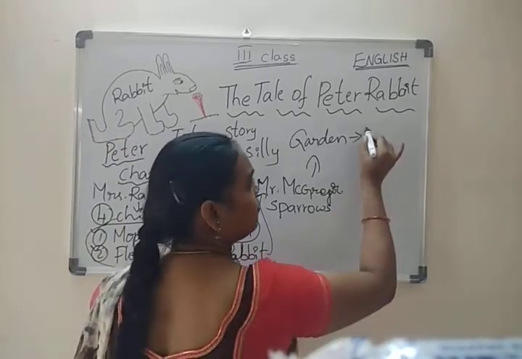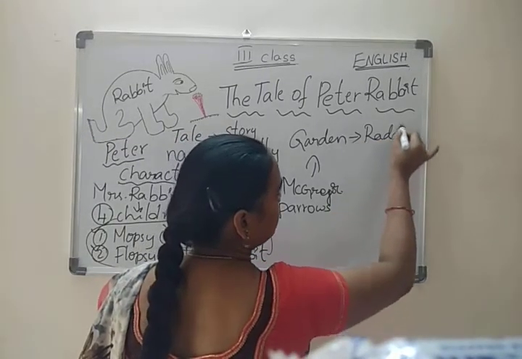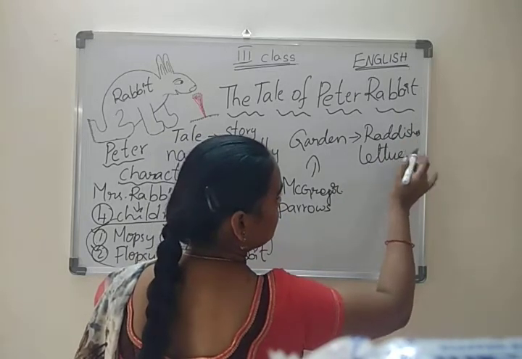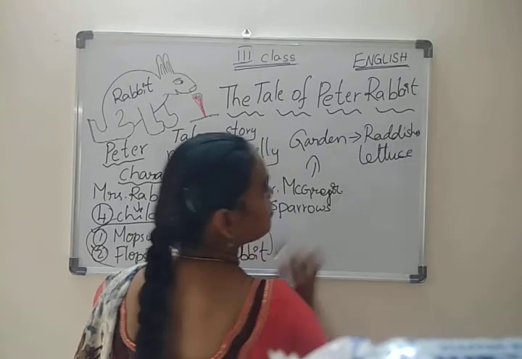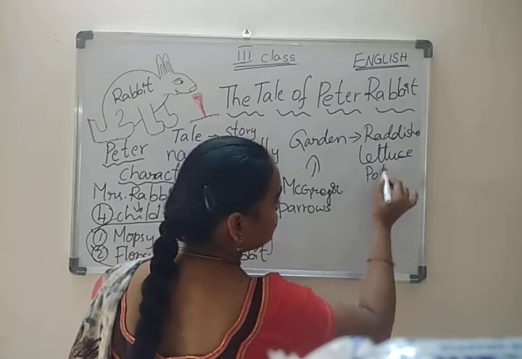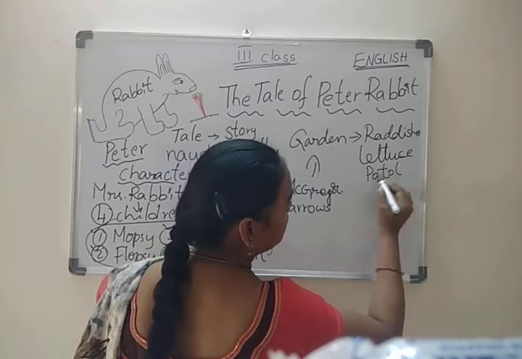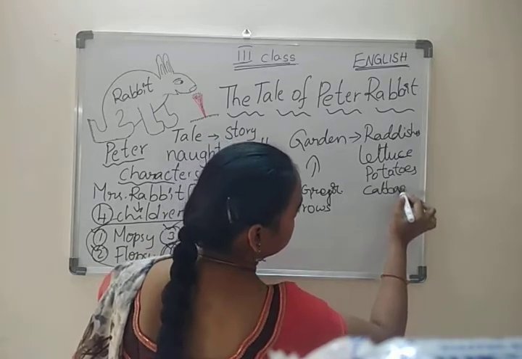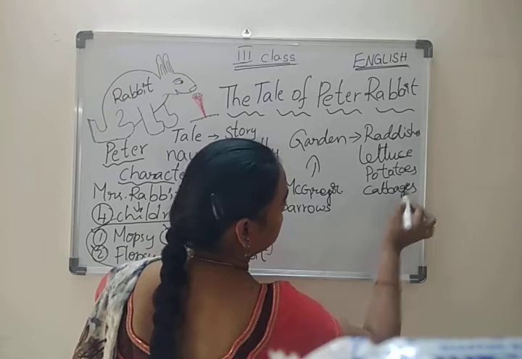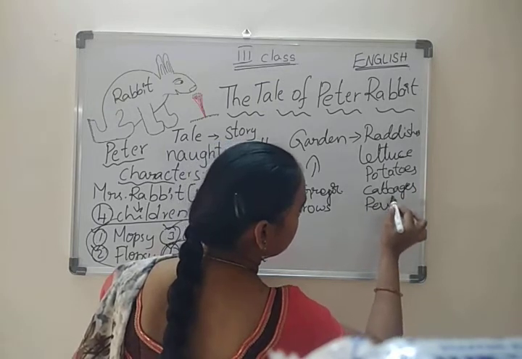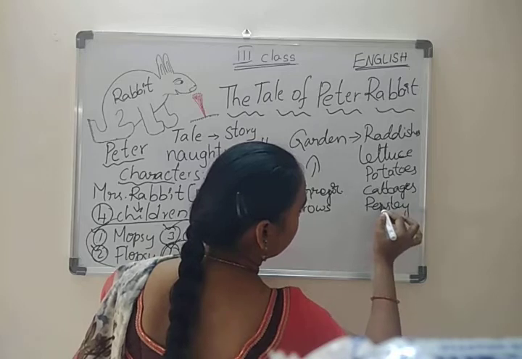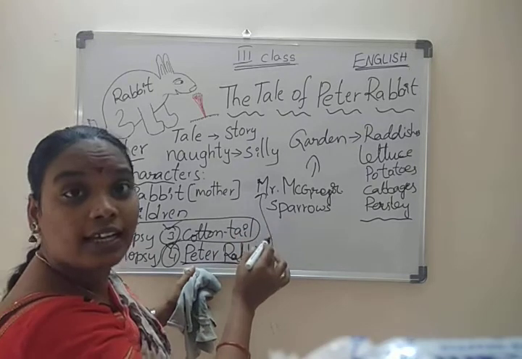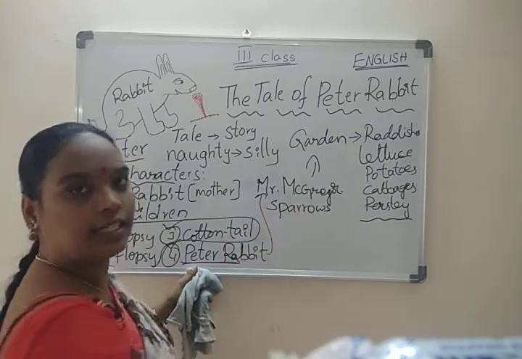What is there? First, radishes, okay, lettuce and potatoes, okay, cabbages and parsley. These all are there in his garden. Whose garden? Mr. McGregor's garden.